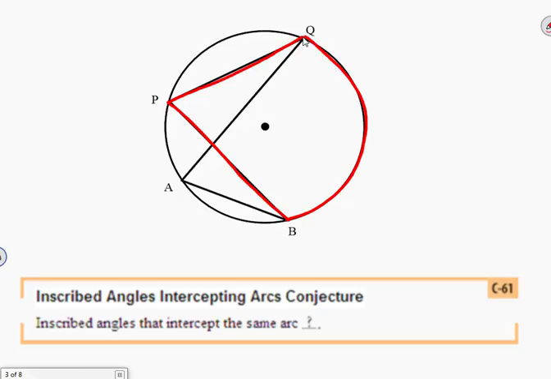Our second inscribed angle is angle QAB, and it has an intercepted arc of QB, the exact same intercepted arc. So what do you conclude about the measures of these two inscribed angles? These two angles are congruent. The conjecture states inscribed angles that intercept the same arc are congruent.